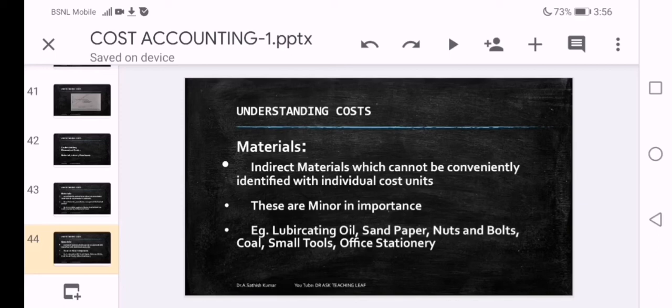Office stationery doesn't mean the corporate office, but office stationery of the godown, etc. So these are all part and parcel of indirect materials. They are also taking part in the production process.